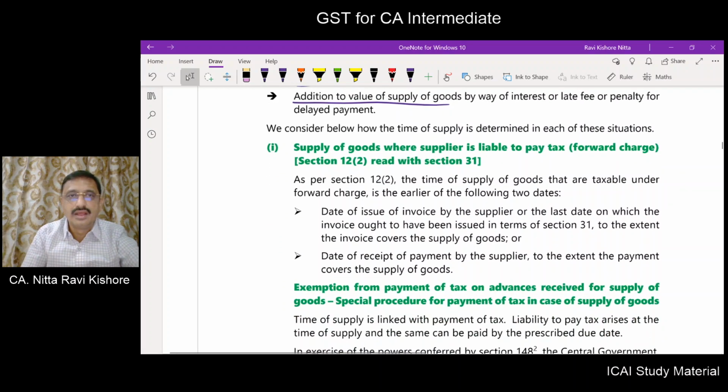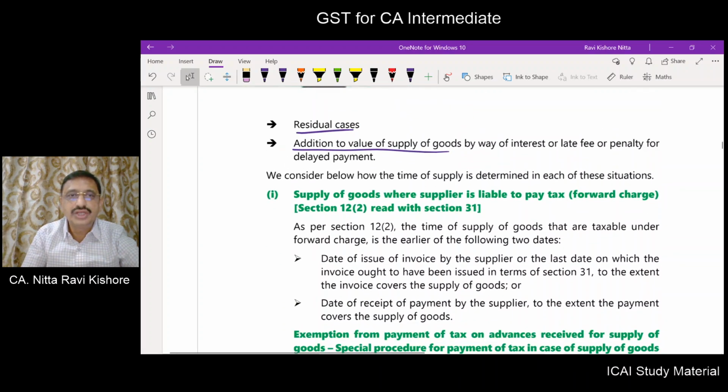Now, what we will do is, we will go into how time of supply is determined in each of the above 5 situations. Supply of goods where the supplier is liable to pay tax, that is forward charge. You are analyzing section 12 subsection 2 with section 31.